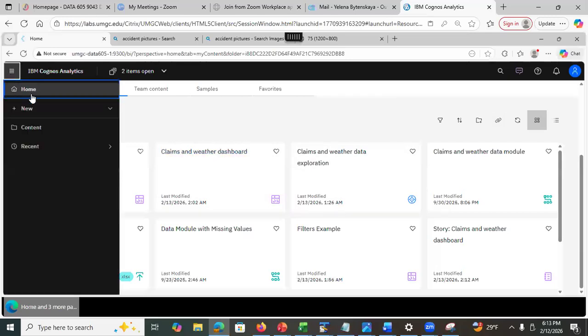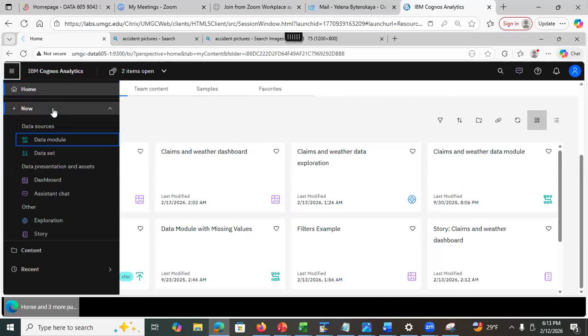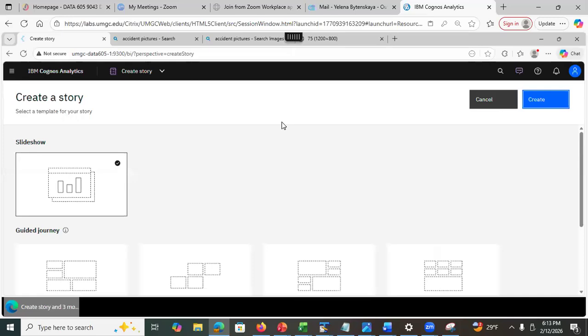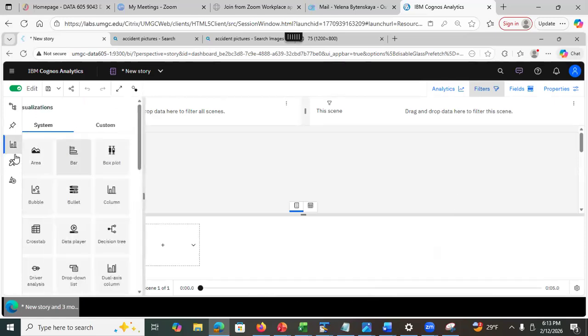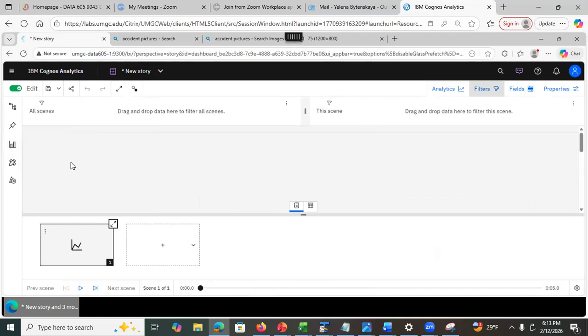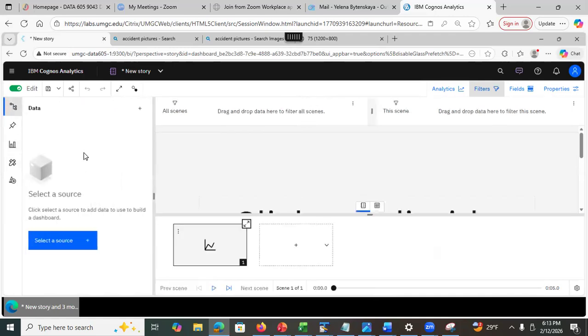You would have to go here, new, and it's going to be a lot of work now because, well, first, yes, you specify what type of template you want, right? You want the slideshow, but now what? Whoa, whoa, it's a lot of work. You cannot just go in and add visualization because you didn't specify what data you're using. So you have to go here and you have to select the data source. See that? So this is a lot of hassle. It's not what I like to do, but you will have to select the data source.